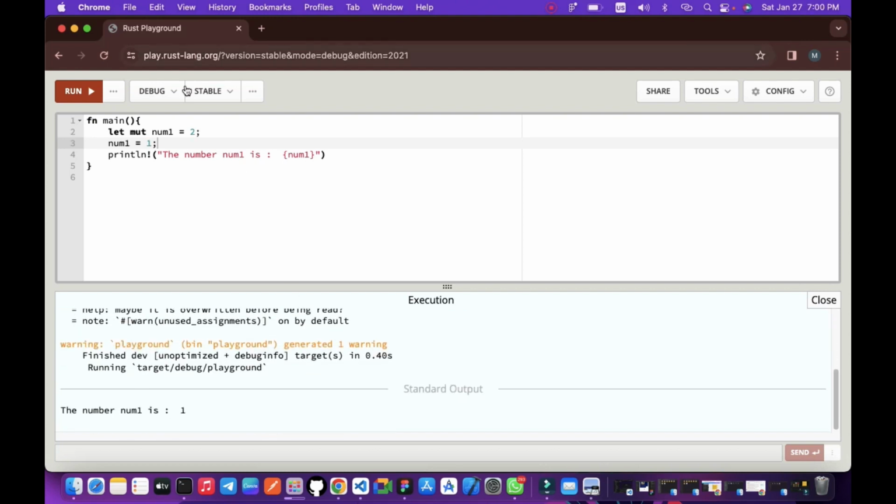Now, what is Rust trying to tell us? In as much as we've declared a variable that is mutable, Rust will still try to tell us that, hey, you already made the variable mutable, and that's why we're giving you the response of your mutable variable. But if you actually did it by mistake, you should check through your code.